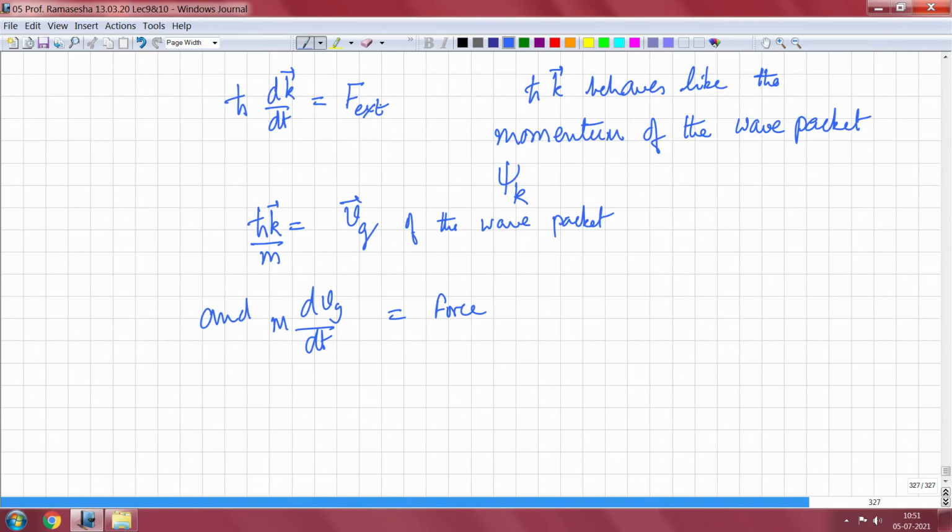This is something that we had already used while discussing the effective mass concept.